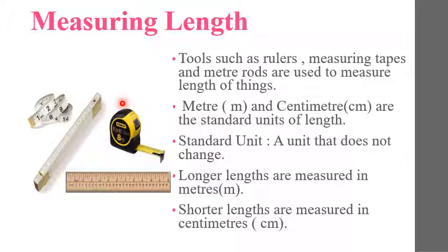That's why these units were called non-standard units of measuring length. The reason behind this is that the size of a hand, foot and cubit, meaning arm, was different. That's why these units were called non-standard units of measurement.